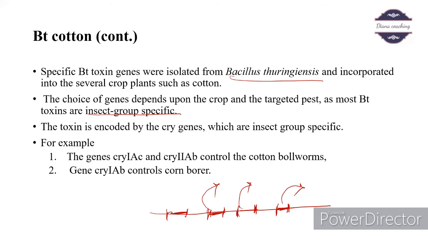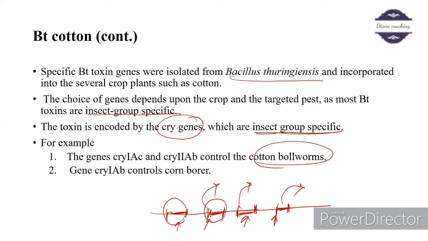The toxin is encoded by the cry genes, which are insect group specific. For example, the genes cry1Ac and cry2Ab control the bollworms, and the gene cry1Ab controls the borer. These are insects or pests.